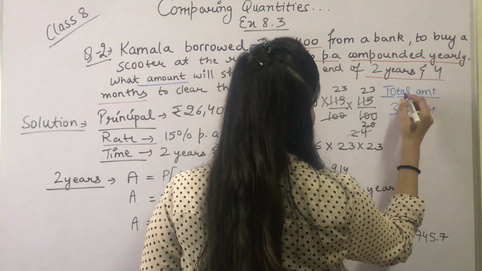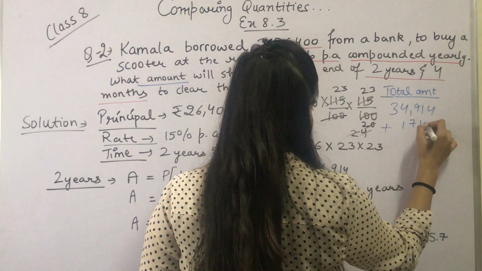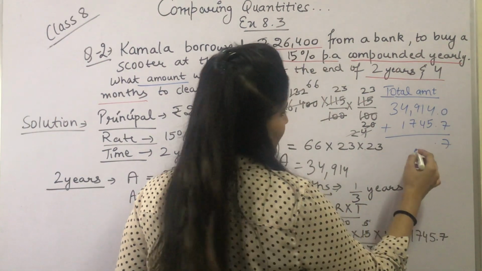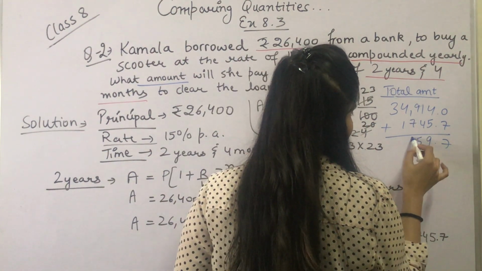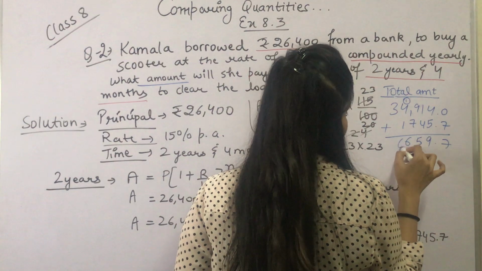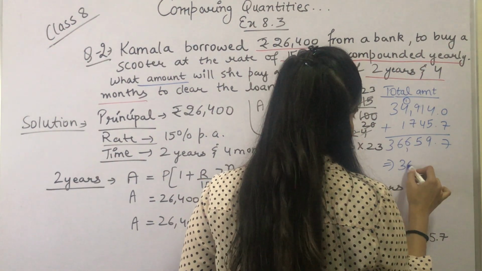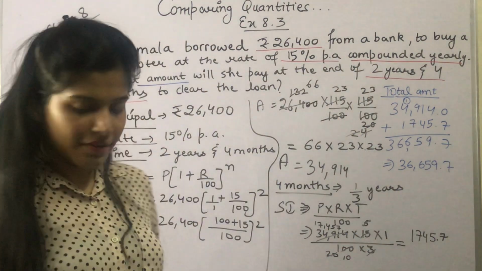34914 plus 1745.7. So the 0.7 as it is, 4 plus 5 is 9, 4 plus 1 is 5, 7 plus 9 is 16, 1 carry, 4 5 6 and 3. So the total amount is 36,659.7.